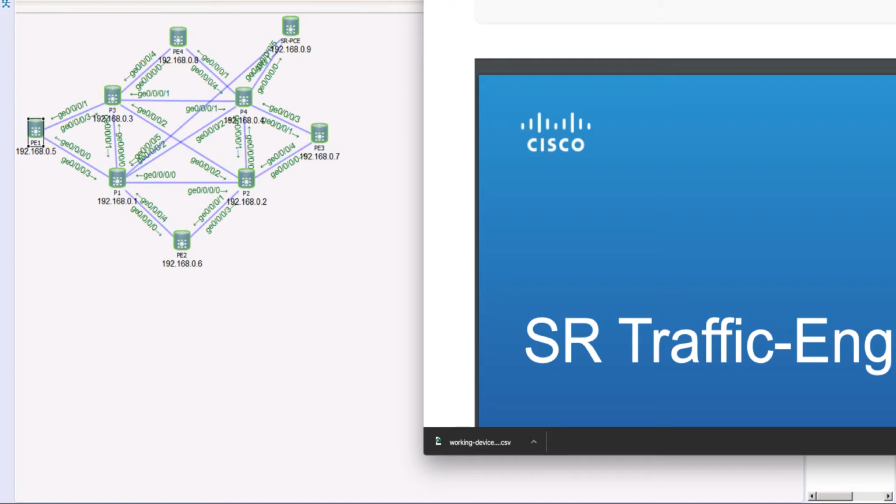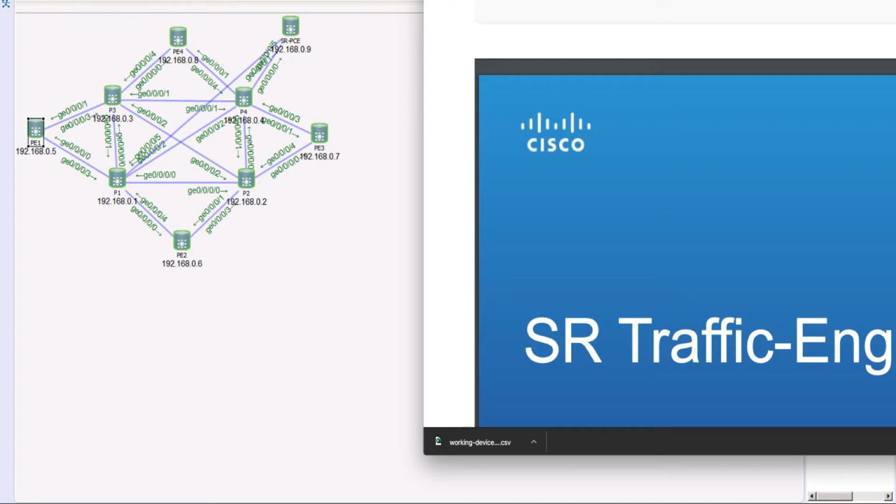In the last episode, we went ahead and brought up the segment routing in our topology. And later on, we went through the theoretical concept of segment routing traffic engineering. In this episode, we will go ahead and start configuring SRTE, also known as segment routing traffic engineering.